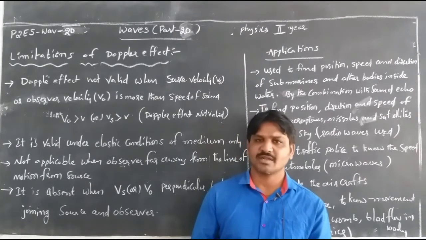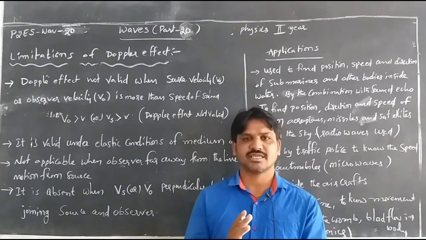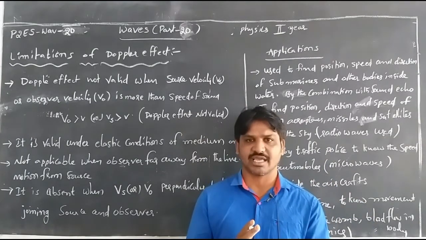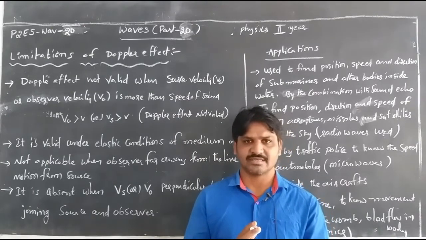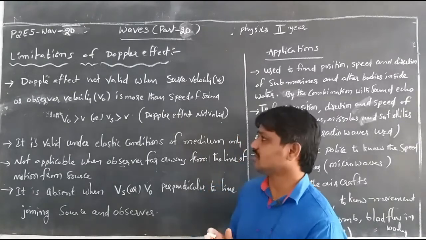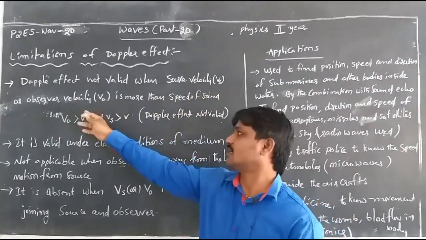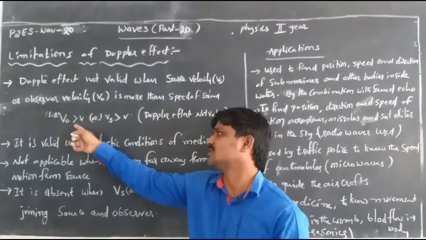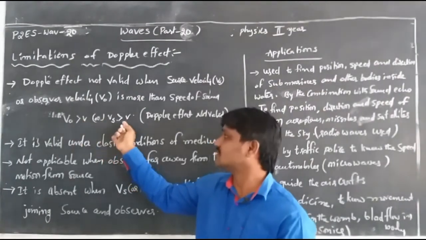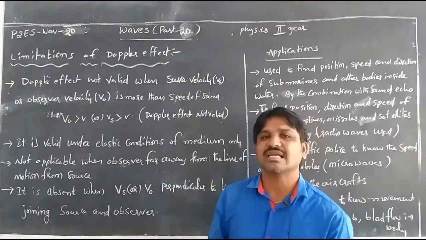Means the Doppler effect cannot be applicable if the source velocity or the observer's velocity is more than the speed of sound, that is, V naught is greater than V or Vs is greater than V. Then the Doppler effect is not applicable for that case.